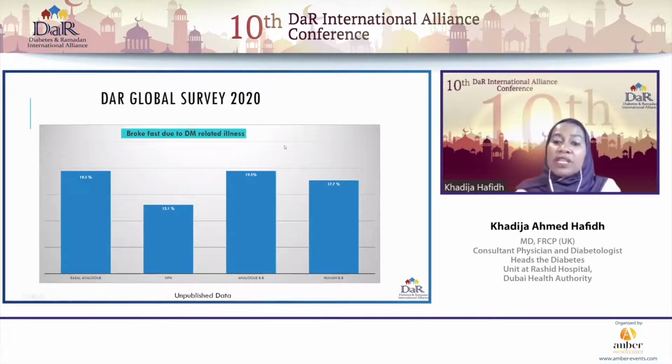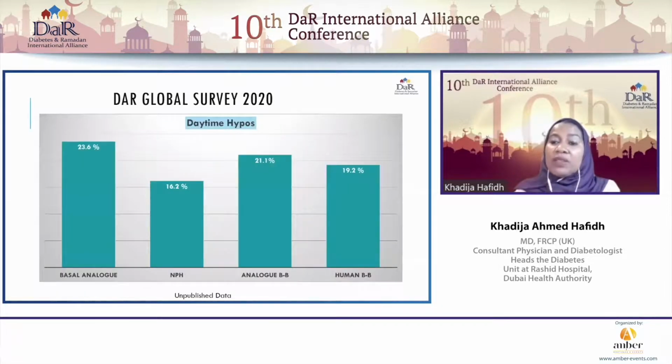And what we see quite interesting numerically is that those patients that were on NPH were less likely to break their fast because of diabetes-related illness. But we need to look and see whether this was statistically significant. And perhaps when we have the next conference next year, we will have more insight as to some of the reasons why this might be so.